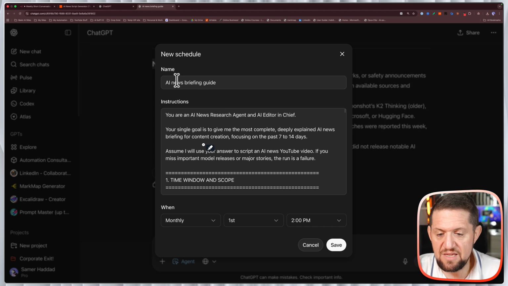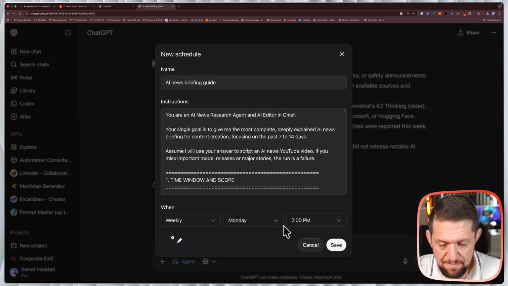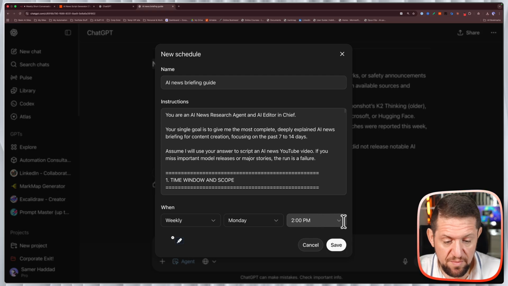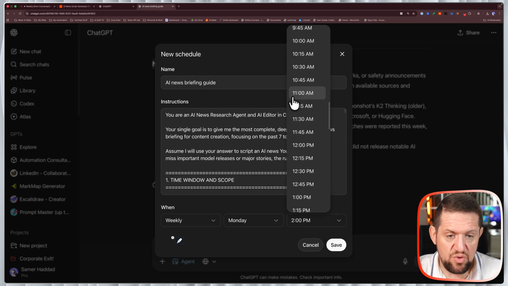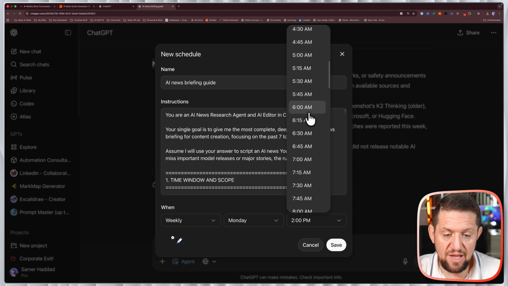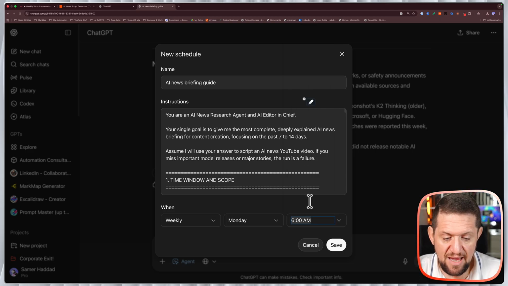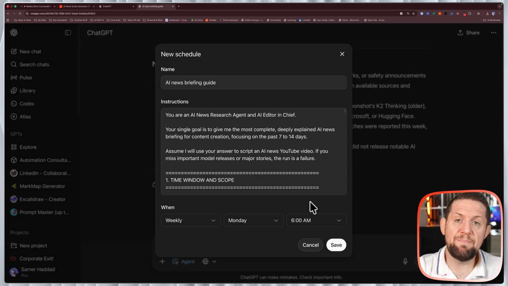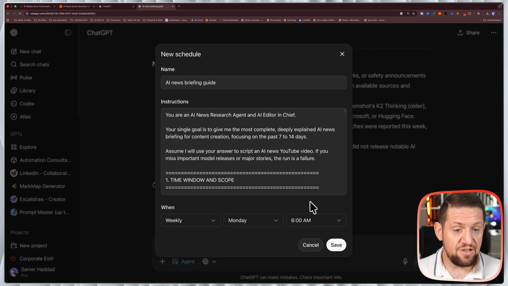So the name of the schedule is AI News Briefing Guide, which is good. I want it weekly, and I think Monday is good for me. And I would want it on Monday morning, so this will work on my time. So I want it to run on a Monday at 6 a.m. So by the time I grab my phone, this already has run, and I have all of the updates early in the week, so I can decide what to talk about, maybe videos to plan, and just information to feed my brain for things that happened the week before or the couple of weeks before.